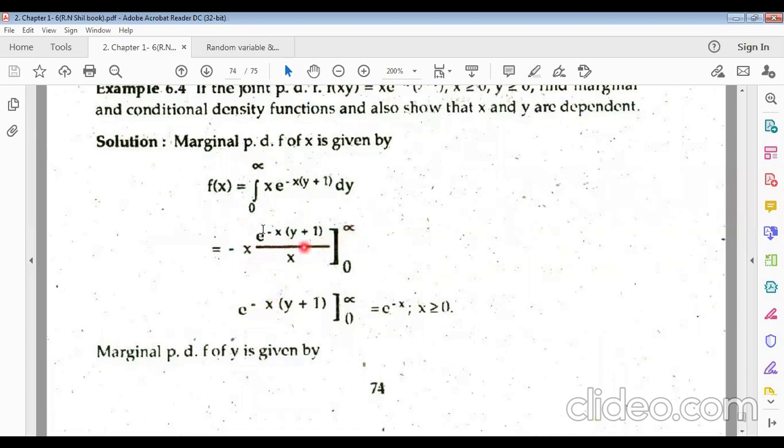So we put the limits on e to the power minus x into y plus 1, from 0 to infinity. If we put the upper limit of y, this will be e to the power minus infinity, which equals 1 by e to the power infinity, that is 1 by infinity, equal to 0. Then we put another minus and put y equals 0. If we put y equals 0, we get e to the power only minus x. So minus minus is plus, and e to the power minus x is the result, where x is greater than or equal to 0.